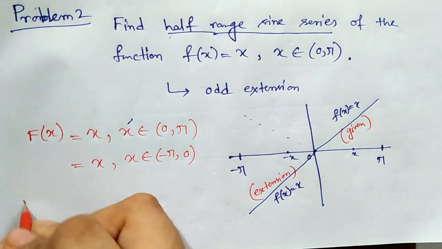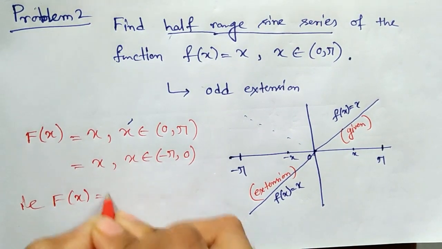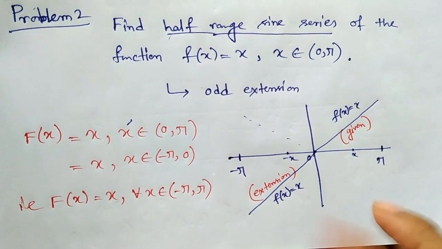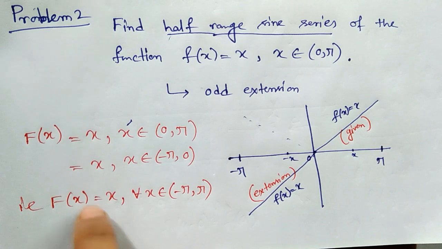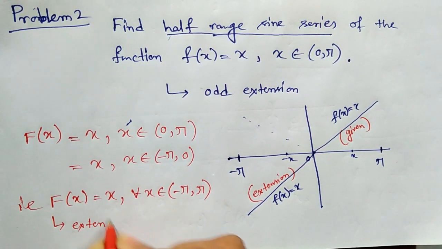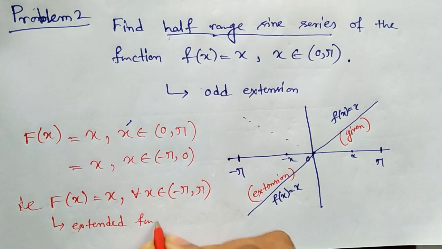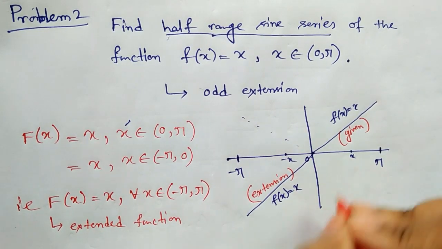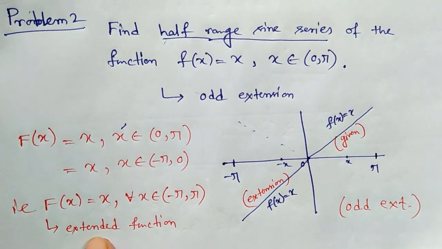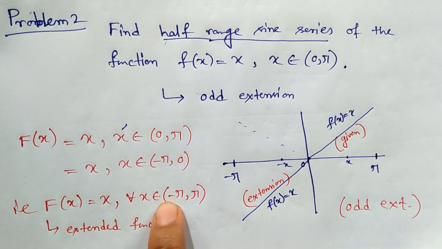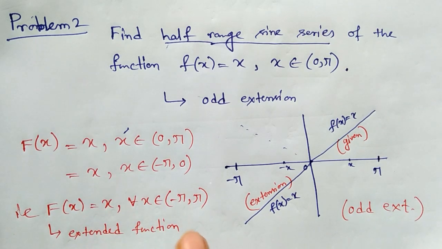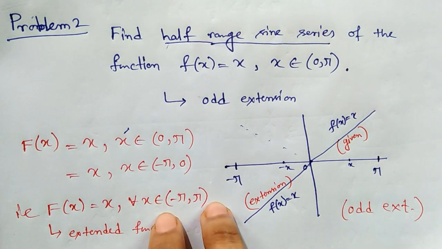So that is fx equal to x for all x belongs to minus pi to plus pi. This is our final extended function, and this extension is odd extension. So this extended function is defined on the open interval minus pi to pi. So this function is a periodic function with period 2 pi on this interval.